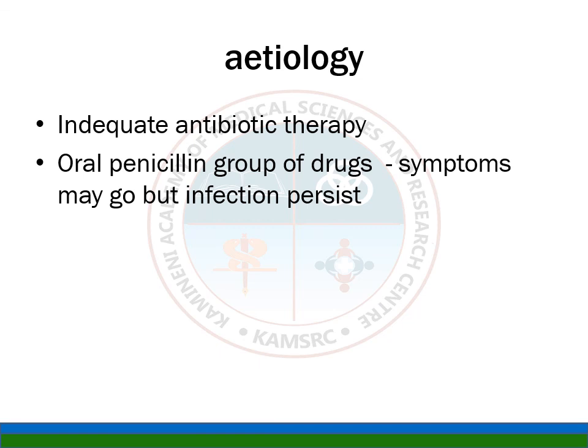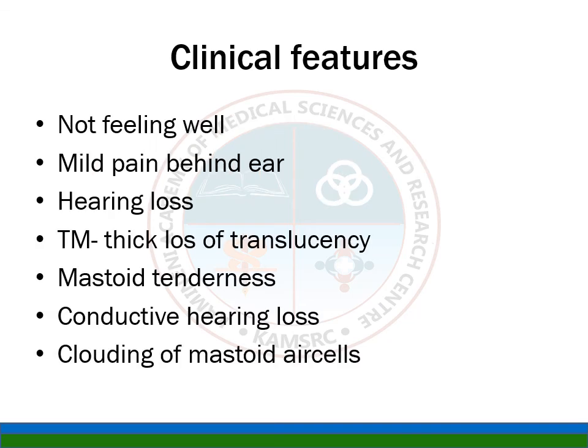In this case you can also see mastoiditis, where he presents lethargic, not feeling well, with mild pain behind the ear and hearing loss. The tympanic membrane is thick with loss of translucency, and there is mild mastoid tenderness, conductive hearing loss and clouding of the mastoid air cells. These are the clinical features of how he presents. So you can see clouding of the mastoid air cells also.